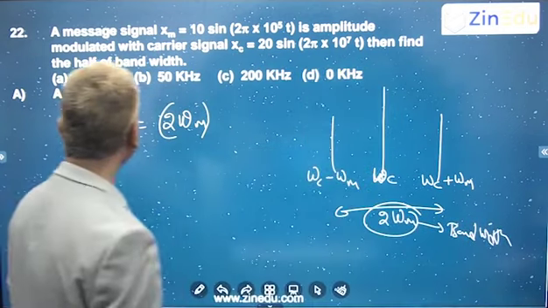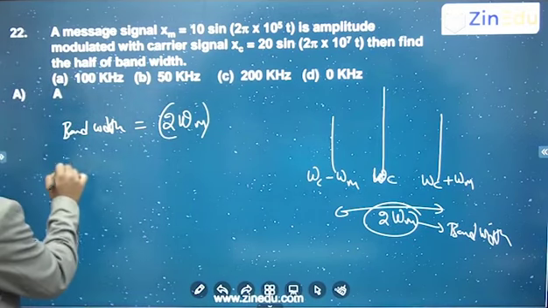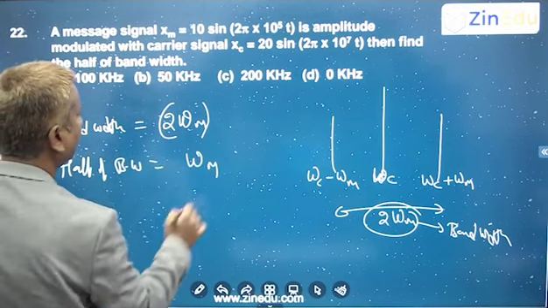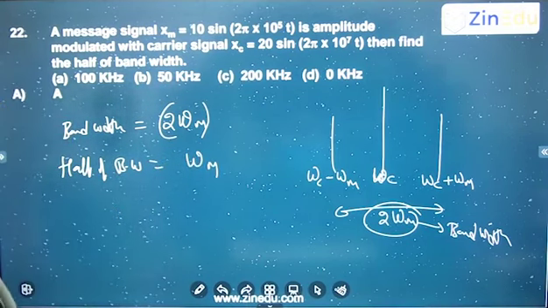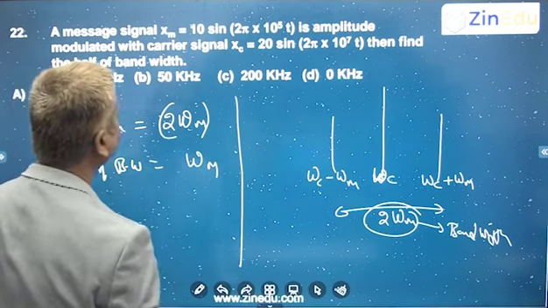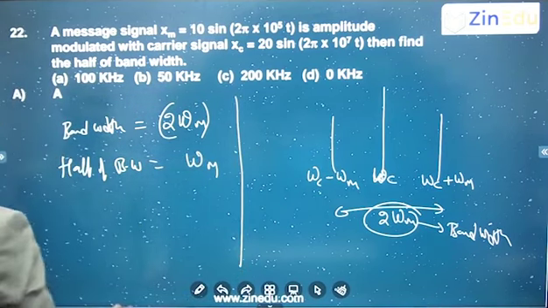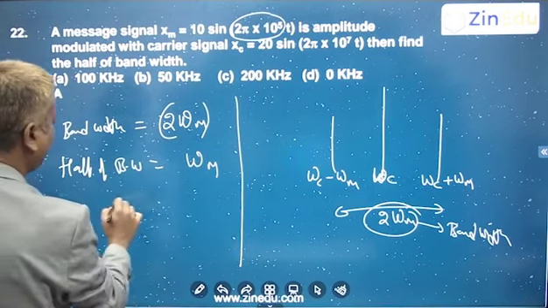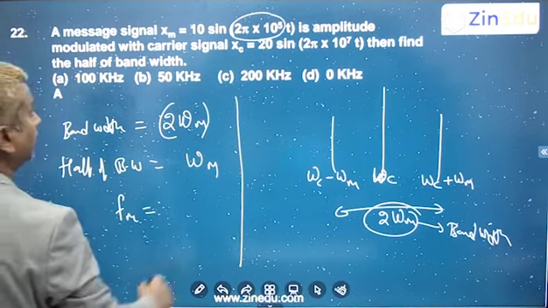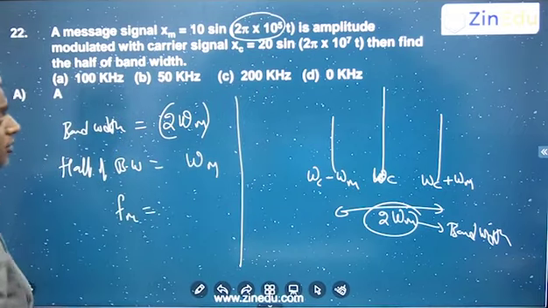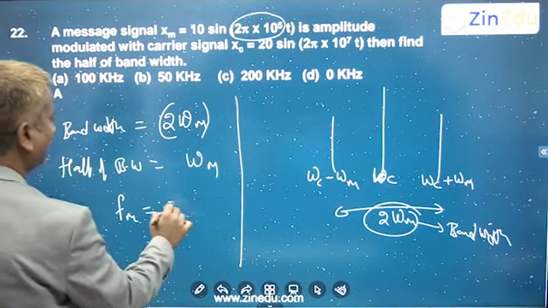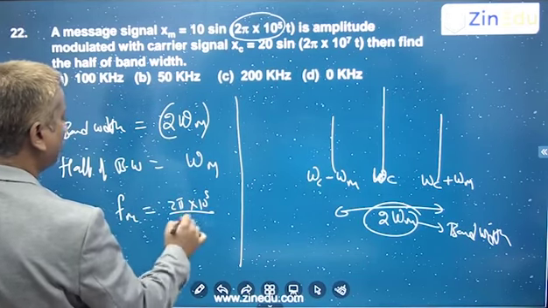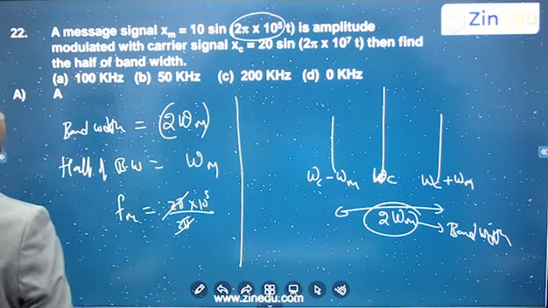Half of the bandwidth means simply omega m. But they're asking only the frequency, right? So in terms of frequency, what is omega? Omega of the message signal is this one. So fm will be omega upon 2 pi, that will be 2 pi into 10 power 5 by 2 pi. That is 10 power 5.